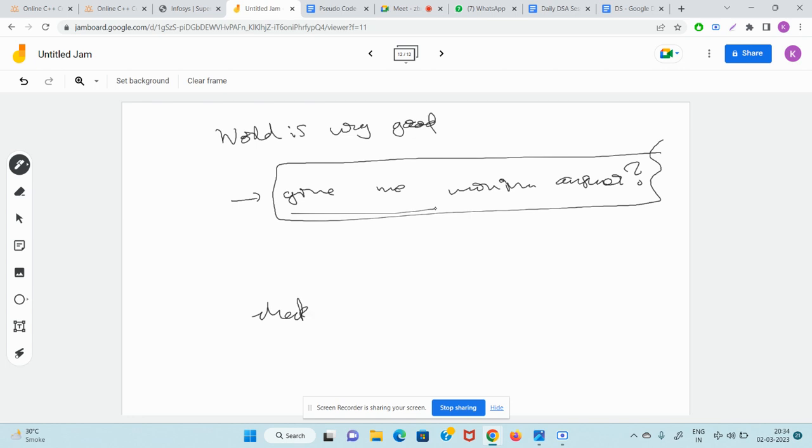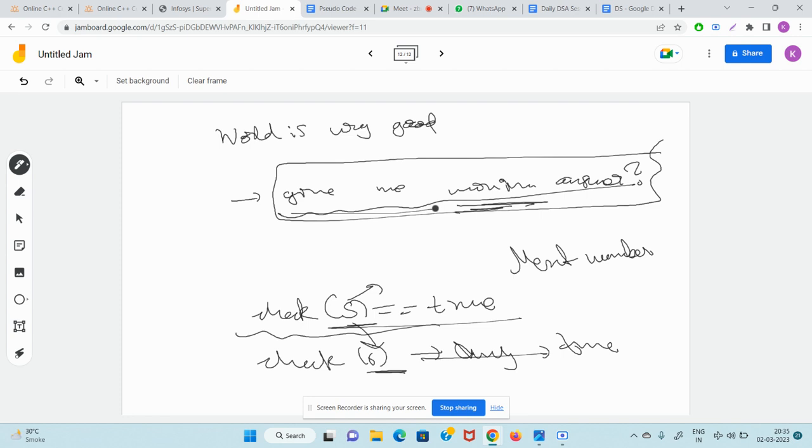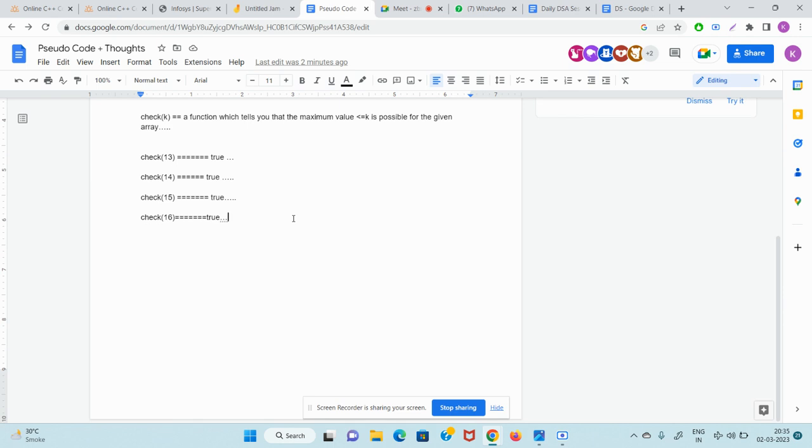If check of, say check of 5 is true, if check of 5 is true means 5 is our answer, right? But they are saying give the minimum. So if 5 is true, is checking 6 any helpful? It is not helpful. Why? Because 5 is smaller than 6 and 6 is always true. So they are saying tell me the minimum value. So if you find out that check of 5 is true, which is the next number you should check for the minimum stuff if 5 is already true? This is common sense, guys. We are trying to find the minimum number for any array.